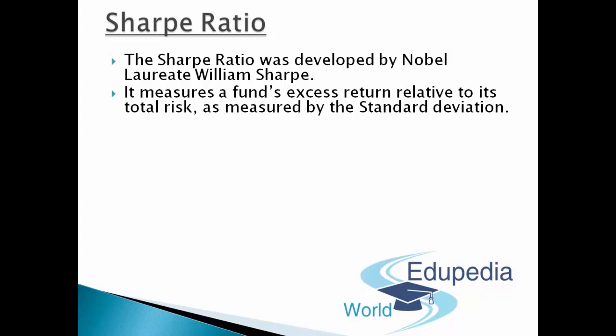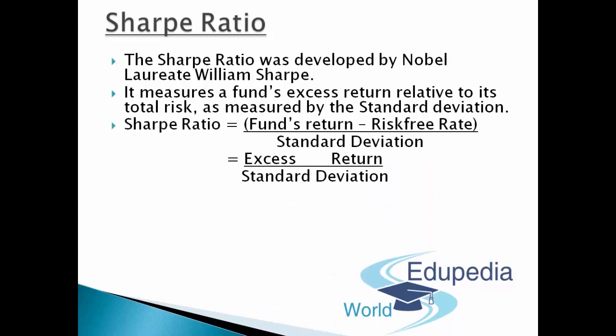what is that excess return that you are able to extract out of the market in comparison to the total risk which you are taking. Total risk can simply be measured by standard deviation. Standard deviation is the measure for total risk. So what kind of excess return are you able to extract out of the market in comparison to the total risk you are taking? That is simply the Sharpe ratio.